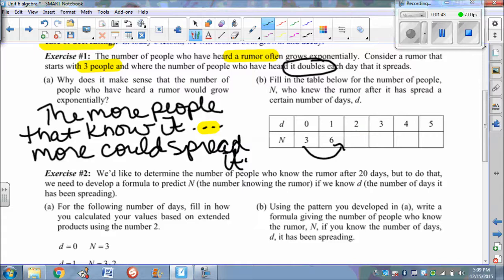So then we've got 12 people on the second day, and then it doubles, so it's 24 people, and then it doubles. So then that brings us to 48 people. Okay, you see how this starts to grow pretty rapidly. So 48 people, and then by the 5th day, 96 people know it, just as it's doubling each time.